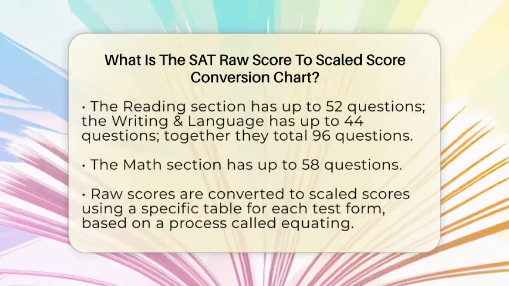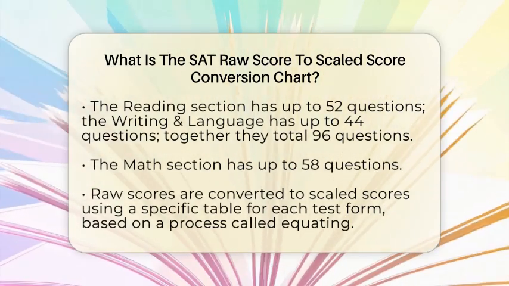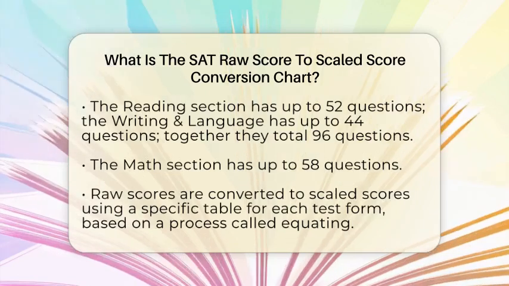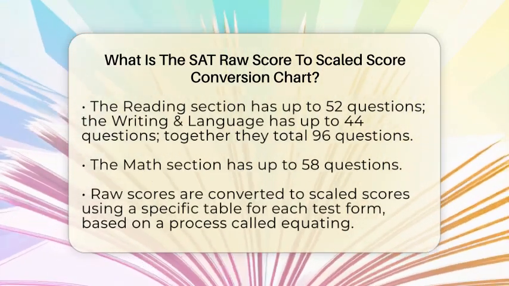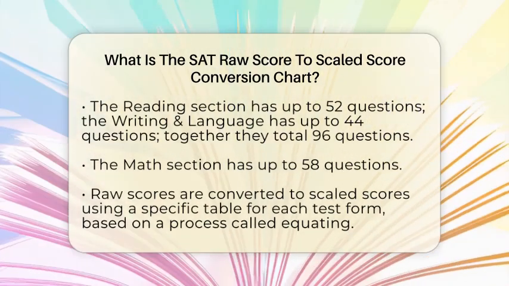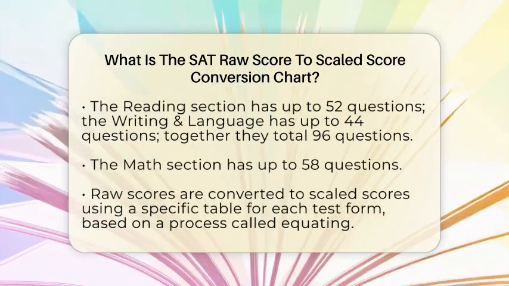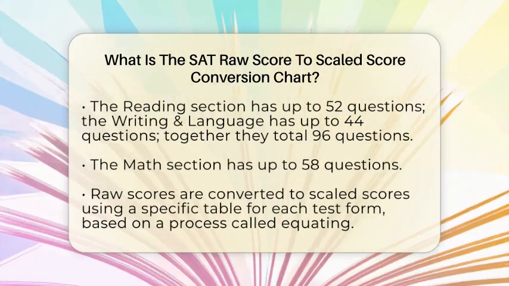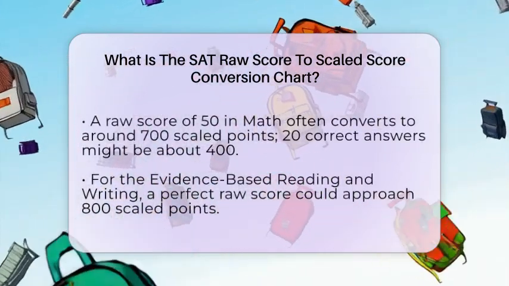After you finish the test, the raw scores are converted to scaled scores using a special table for that test form. The College Board, which makes the SAT, uses a process called equating. This process adjusts scores to account for slight differences in test difficulty across different test dates. So, if you get a raw score of 50 correct answers in math, that might convert to a scaled score of around 700 or more, depending on the test.